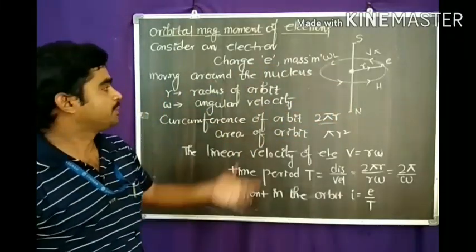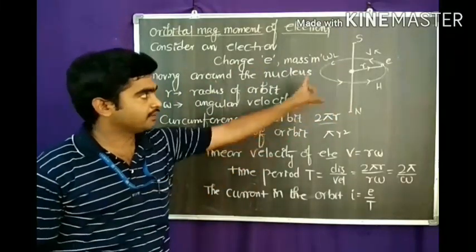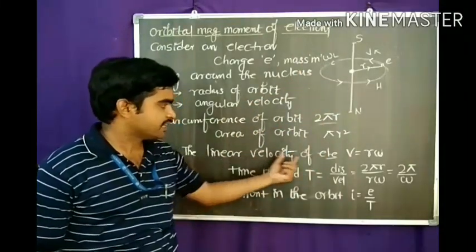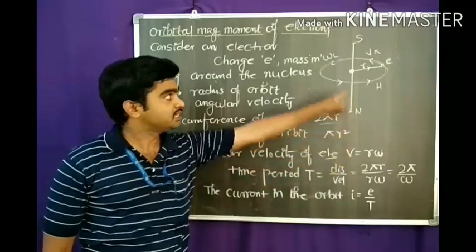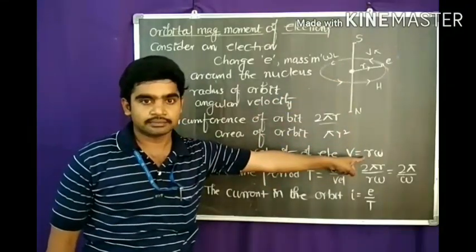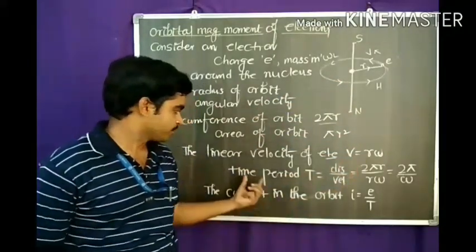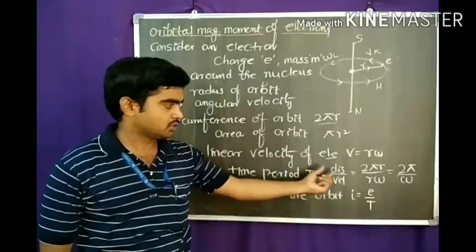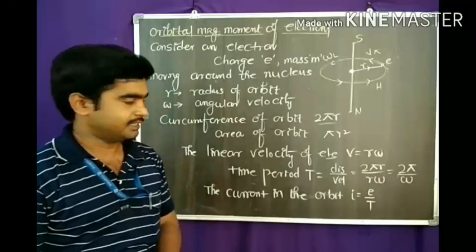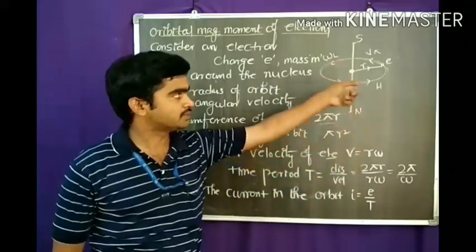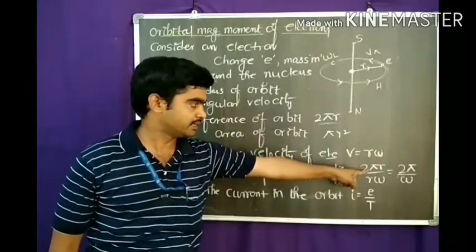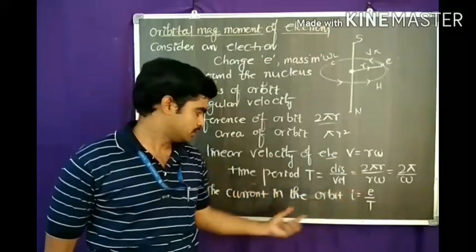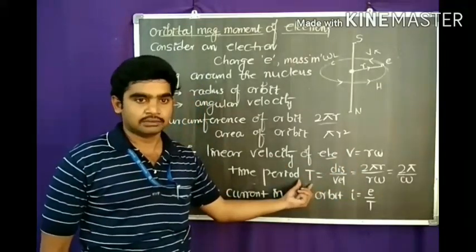The circumference of the orbit is 2 pi r and the area of the orbit is pi r squared. The linear velocity of the electron is v equals r omega. The time period of this electron, T, equals distance by velocity, which is 2 pi r divided by r omega. Now we get the time period value.